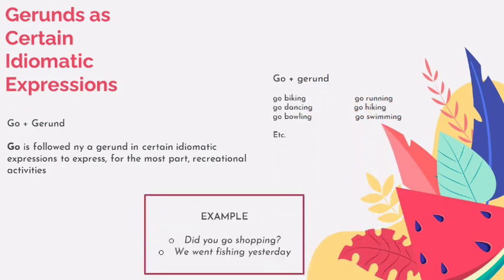Okay, for the next, there is gerund as a certain idiomatic expression. Go plus gerund. Go is followed by a gerund in certain idiomatic expressions to express, for the most part, recreational activities. Go plus gerund. There is go biking, go dancing, go bowling, go running, go hiking, go swimming, etc. For example, did you go shopping? We went fishing yesterday.